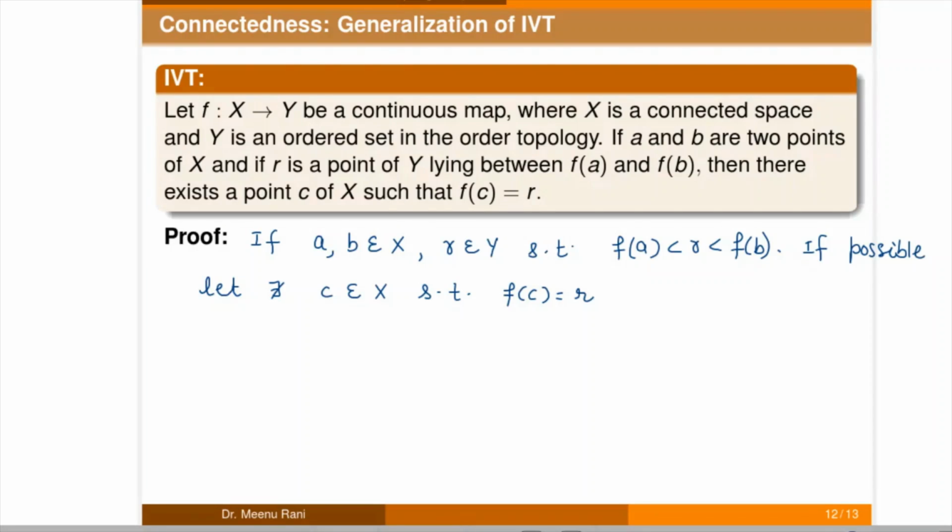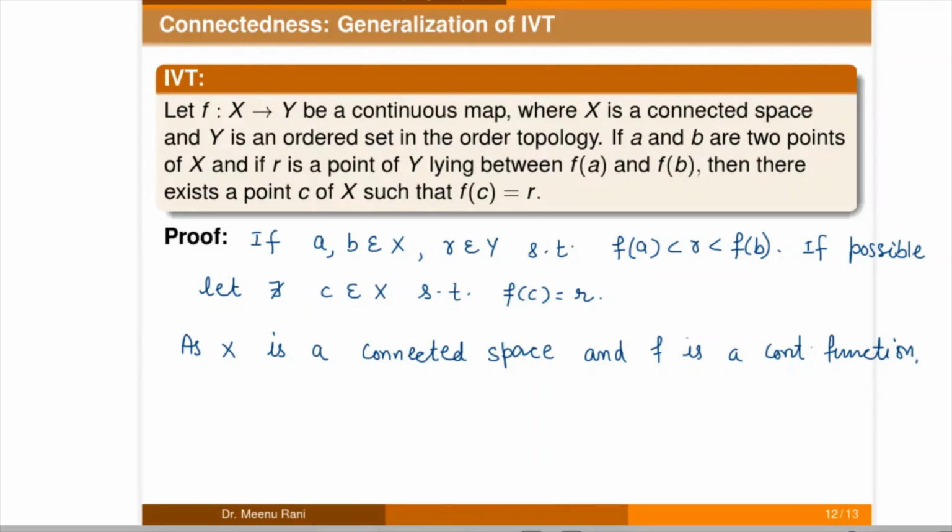It is also given that X is a connected space and f is a continuous function, and we know that the continuous image of a connected space is connected.